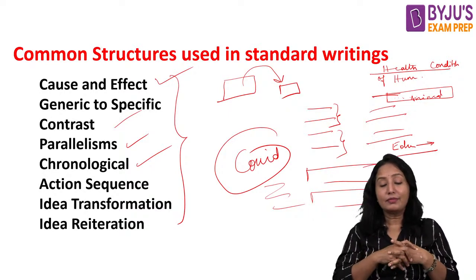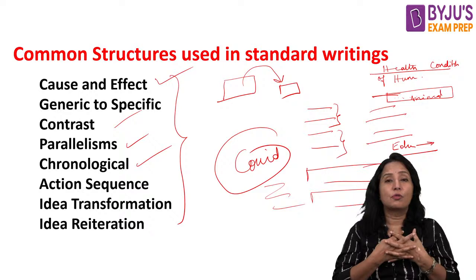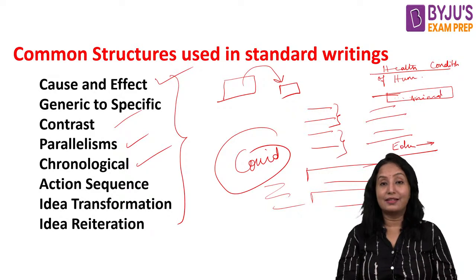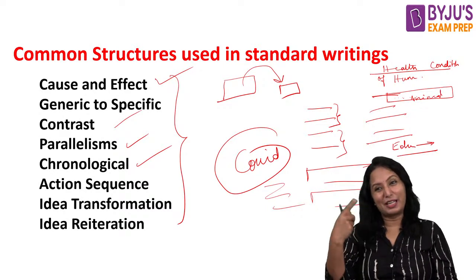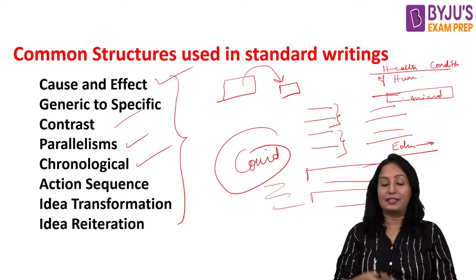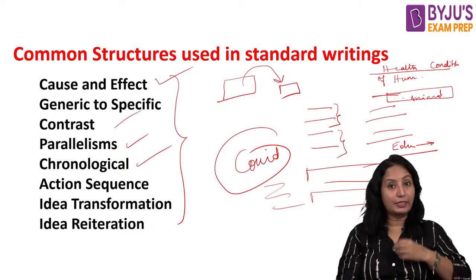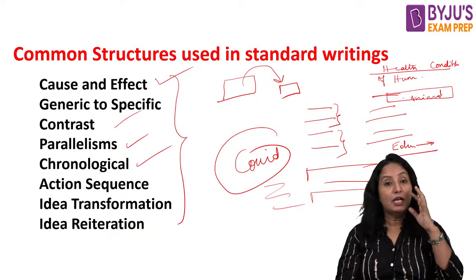And idea reiteration. What does this mean? Idea reclaiming. We present the idea again in the paragraph. That means rephrasing, retelling the idea.